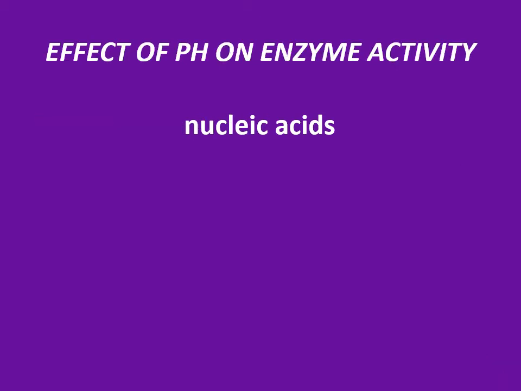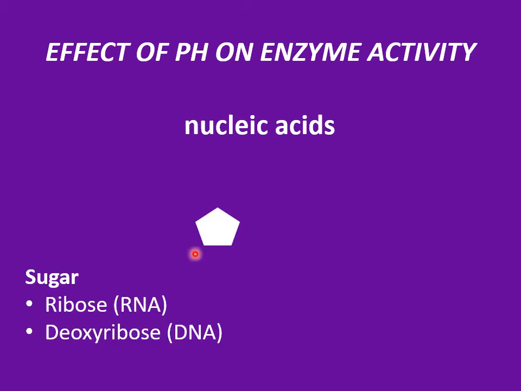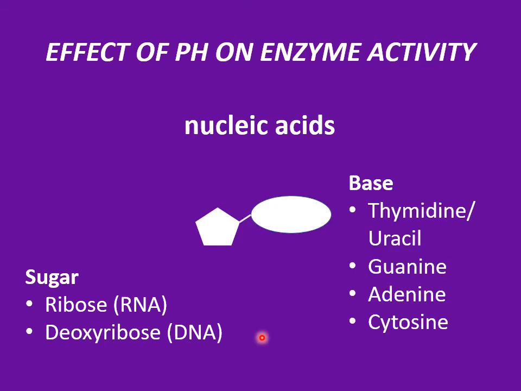Finally, we have nucleic acids that are compounds that have a sugar, which can be a ribose, like in RNA, or a deoxyribose, like in DNA. Sugar gives structure to the nucleic acids. We have the base, which can be cytosine, adenine, guanine, thymine like in DNA or uracil like in RNA. Bases store the information of nucleic acids.